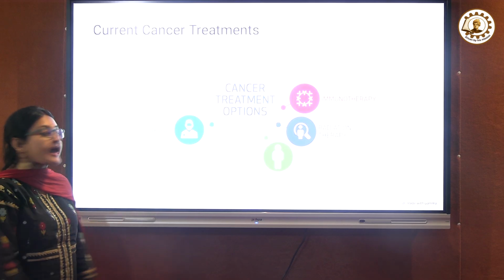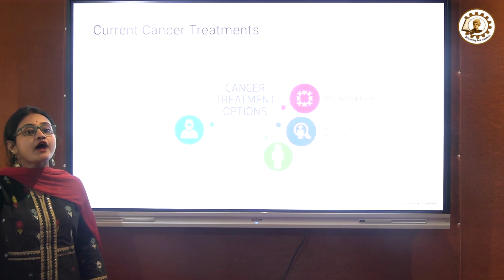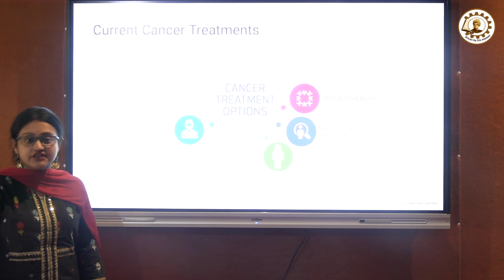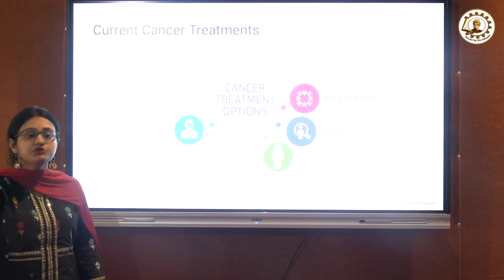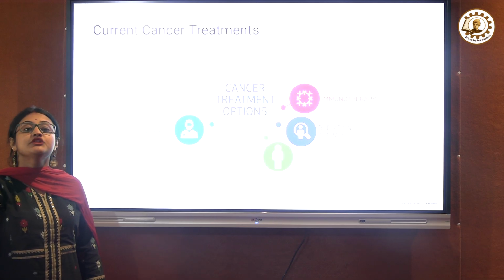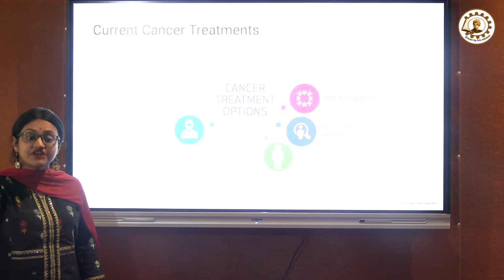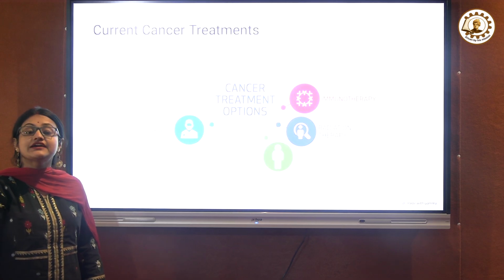Another point, which is currently not used in India but is used outside India, is called gene therapy. It means if a patient is suspected to have a gene that is mutated, which will further produce cancer, then the gene can be replaced or can be knocked down, so inactivated. So the cancerous gene can be knocked down, so further they can't spread.